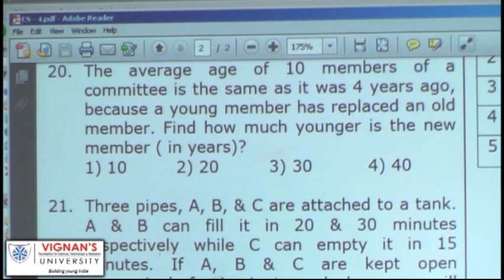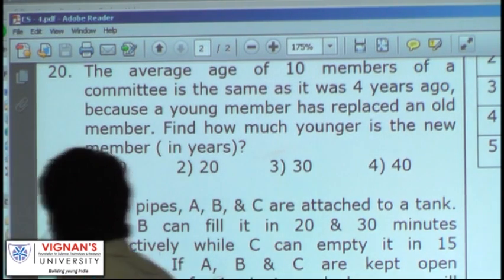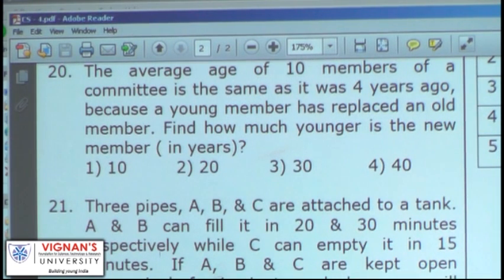Average age of 10 members of a committee is same as it was 4 years ago because the younger member has replaced an older member. Find how much younger is the new member. Average age of 10 members of a committee is same as it was 4 years ago.